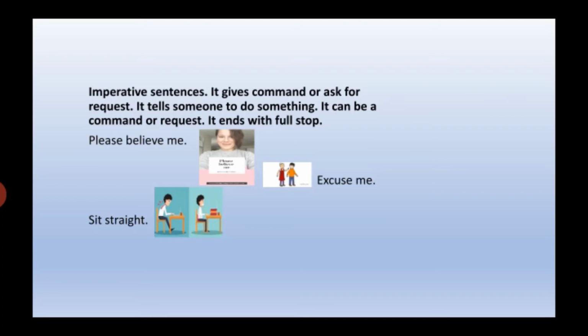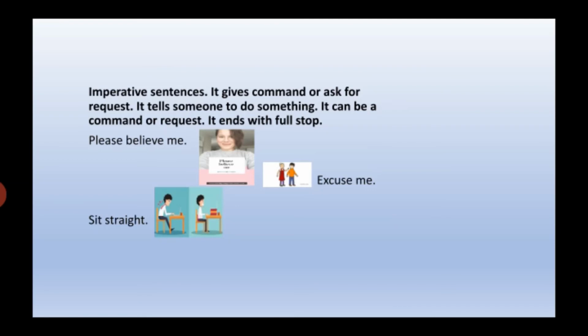But I told you that assertive sentence also ends with a full stop, and imperative also ends with a full stop. Then how can you identify whether the sentence is assertive or imperative? In imperative sentence, there will be no subject, but in declarative sentence, the subject will be there.